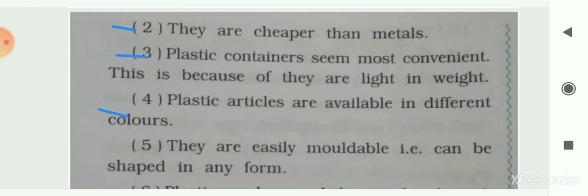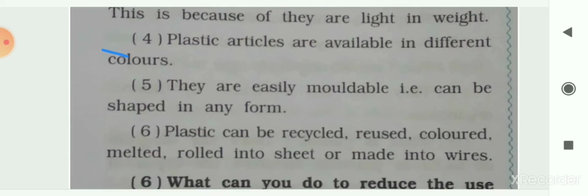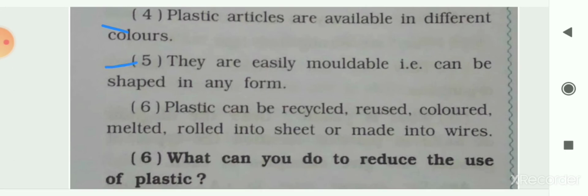The next is plastic articles, or you can say plastic items, are available in different colors. So it will attract everyone's eye. This is why we are using plastic. Then the next advantage is they are easily moldable, that is, they can be shaped in any form. You can give any shape to the plastic. So we are using plastic.